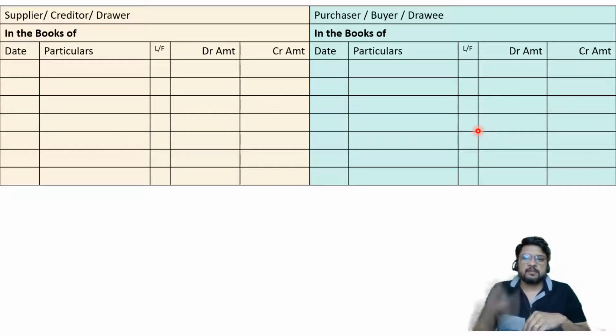So left hand side there is one journal format, right hand side there is another journal format. Journal format, you are all aware how the format is to be drawn. It is date, particulars, LF, debit amount and credit amount. That is on the left hand side and same on the right hand side.